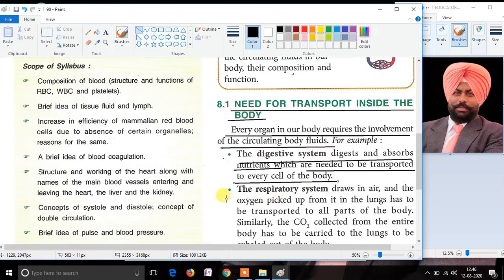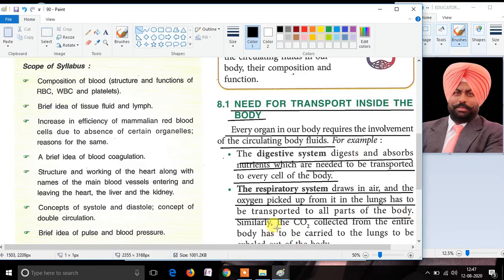Similarly, the respiratory system is required for drawing air inside, and the oxygen is picked up by the lungs, and that oxygen is to be transported to all parts of the body. This oxygen is required by each and every cell of the body, and after utilizing it, these cells produce carbon dioxide.